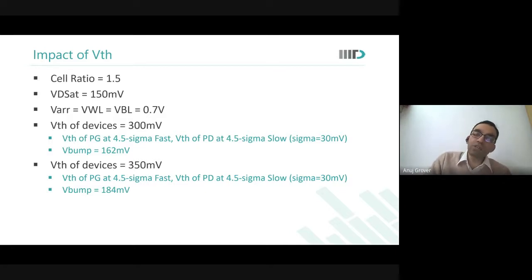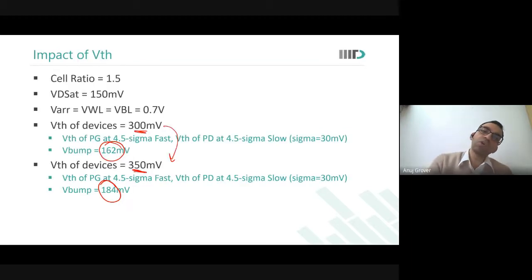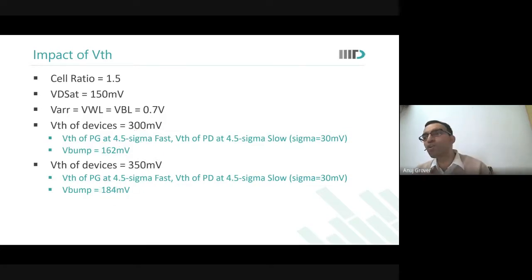Now, what if I use a high VT device to reduce leakage? There is a penalty. So I increased VT, bump increases from 162 to 184. It means I will need more assist schemes when I use high VT devices. But because I've increased VT by 50 millivolts, my leakage would go down very, very significantly. Okay. So what we are looking at over here is different read assist schemes. Similarly, you can look at the impact of V-bit line. What happens when you reduce the V-bit line? That is why I have mentioned V-bit line separately.